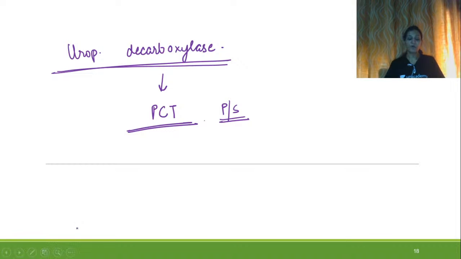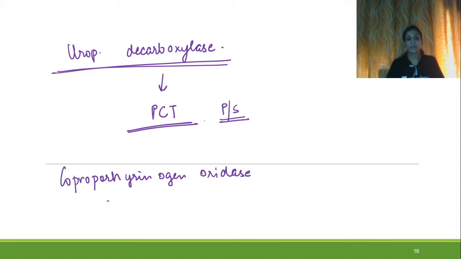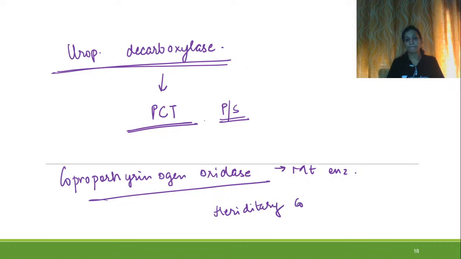Then coproporphyrinogen oxidase is a kind of mitochondrial enzyme, and here let us talk about the porphyria. Its deficiency leads to hereditary coproporphyria, right?